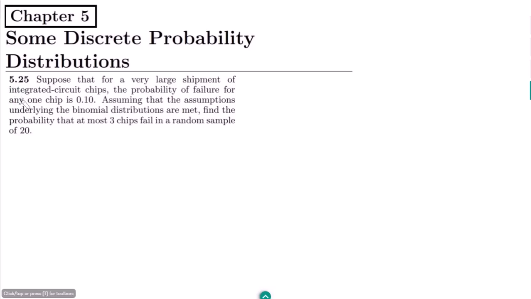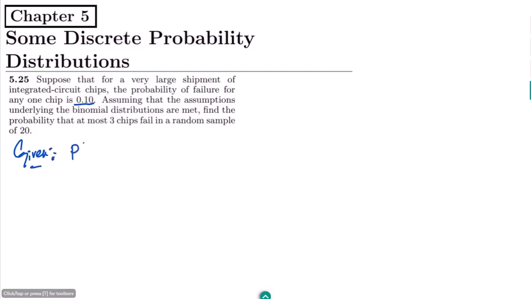This is question 5.25 of chapter 5, and the statement of this question is: suppose that for a very large shipment of integrated circuit chips, the probability of failure for any one chip is 0.10. Let me write the given data here with this blue color.